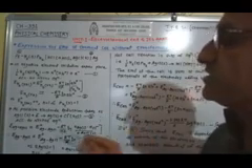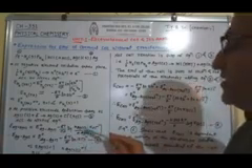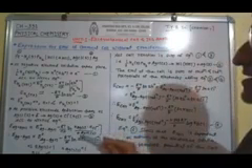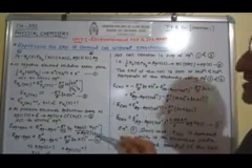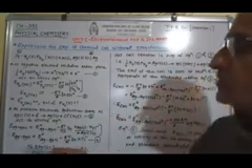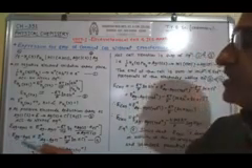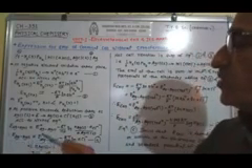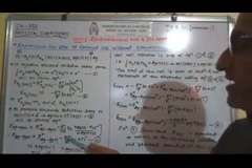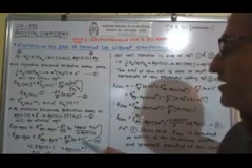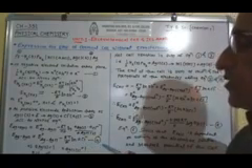By the Nernst equation, E Ag/AgCl reduction is equal to E0 Ag/AgCl reduction minus RT upon nF ln of activity of Ag solid, activity of Cl minus divided by activity of AgCl solid. Here activities of Ag solid and AgCl solid are considered as 1 and n is equal to 1. So the reduction potential becomes E Ag/AgCl reduction is equal to E0 Ag/AgCl reduction minus RT upon F ln of activity of Cl minus. This is equation number 4.